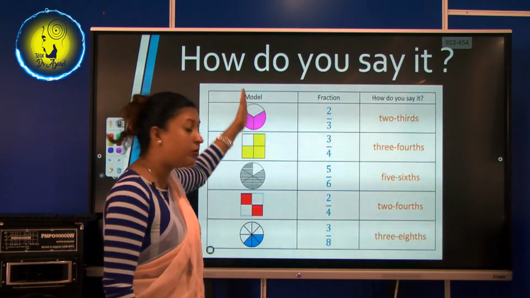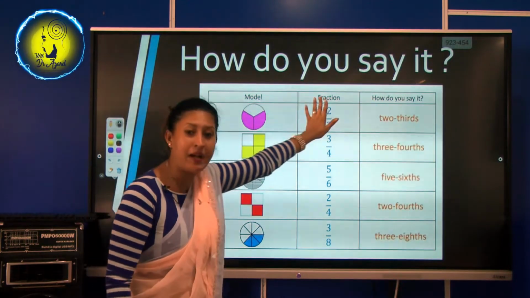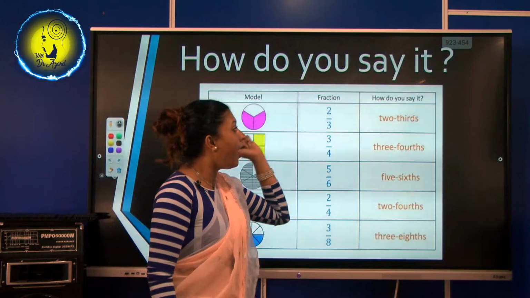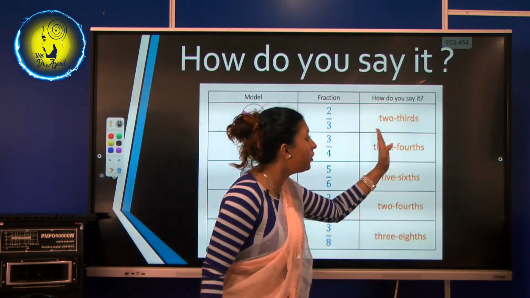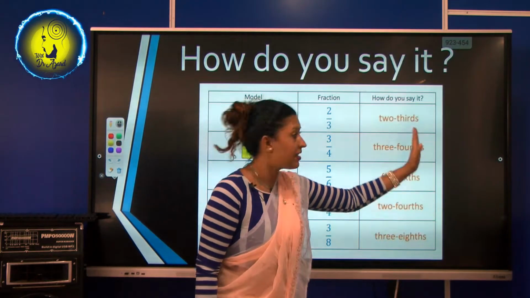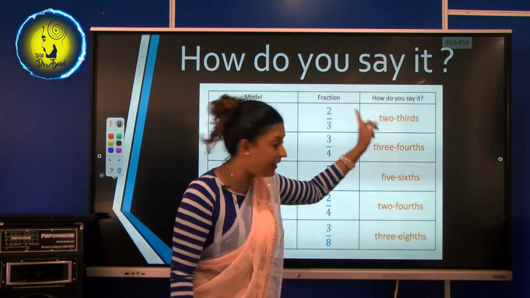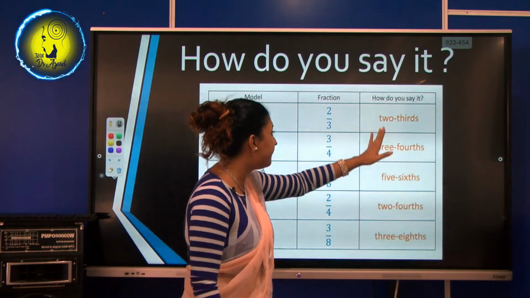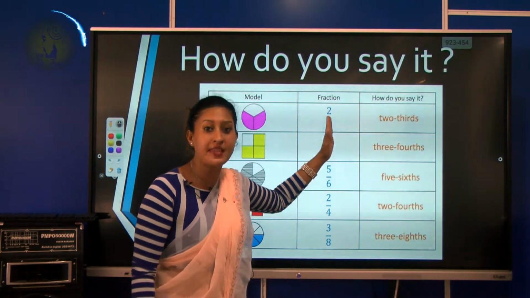Out of 3 parts, how many parts are colored? Tell me. 2 parts are colored. So how do you say it? Can you read it with me? We say 2/3. See, the first number, the numerator, comes first, and then we say 2/3. That's how you say it.